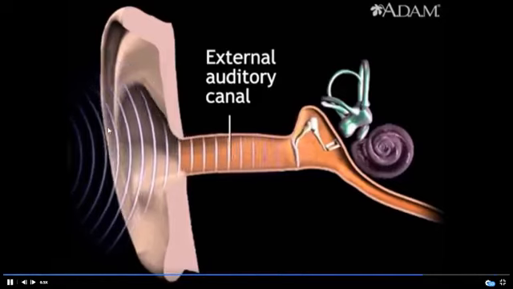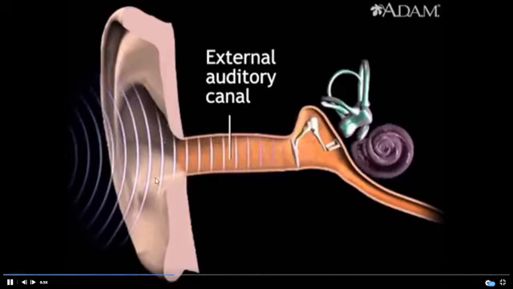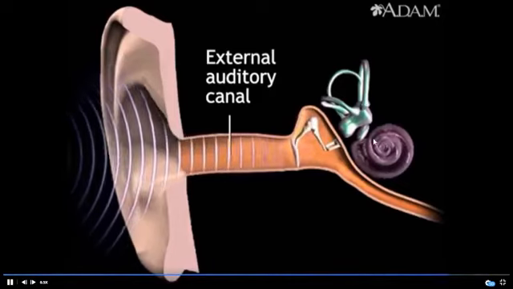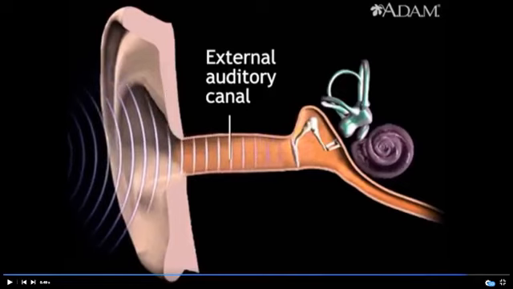Pinna is a structure which everyone can see and we call it the ear. We cannot see the inner side of the ear which is actually functioning inside, but what we can see is the pinna. There is no exact function of the ear pinna, but it is believed that the pinna helps in receiving sounds from different directions and sending them to the ear canal. The ear canal is a hole which we can see externally, through which the sound waves pass to the other structures of the ear. This ear canal is also called the auditory canal. So mainly the outer ear consists of the pinna and the auditory canal.